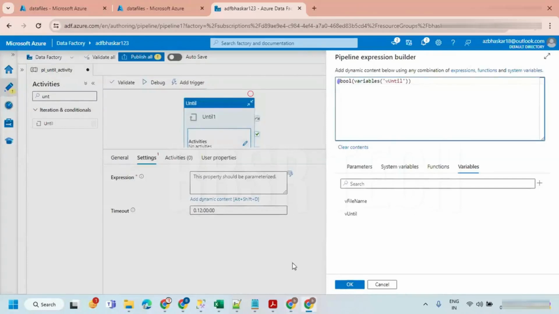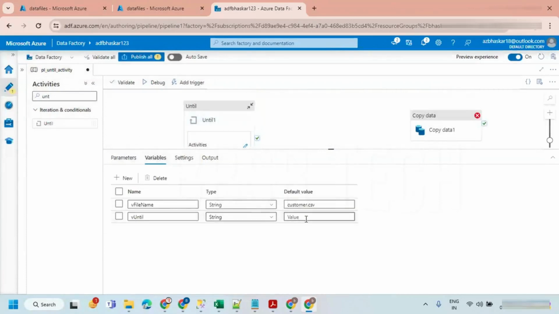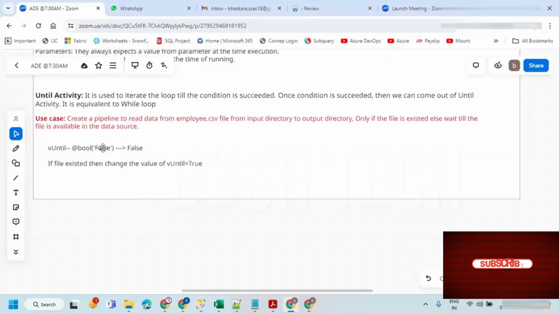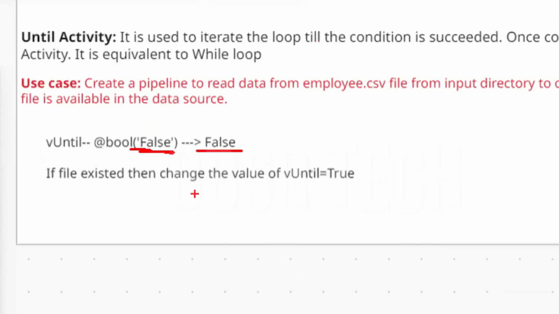Okay, I'll do one thing. I'll keep the value here because I have a blank, right? Let me keep the value here as false. So it is a string value I'm keeping. This is a string. It's not a boolean. But to make it boolean, I need to convert this. The value of the variable until should be converted into bool data type. The value of this is what? False. False is going to be converted into false only. That means it's just converting the string into bool data type. You can see here, I have given bool of false, which is going to be false only.